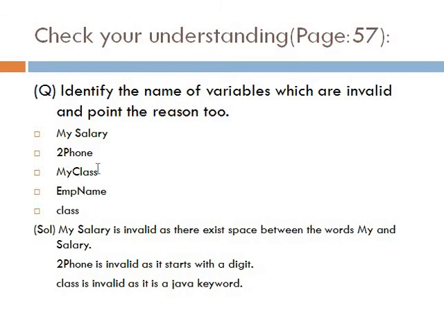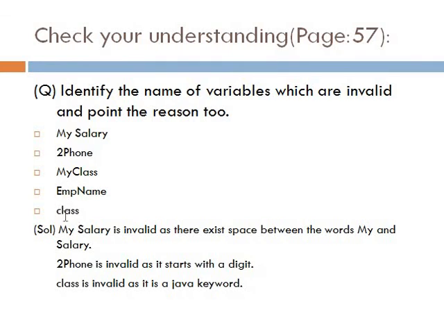Now look at the next variable, my class. This variable starts with a letter M, and there is no embedded space in between, so this is acceptable. Then come below, this variable EMP name is also acceptable because there is no embedded space in between, and as well as it starts with a letter called E.